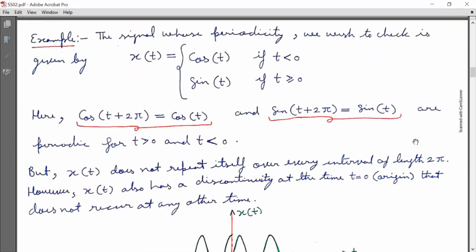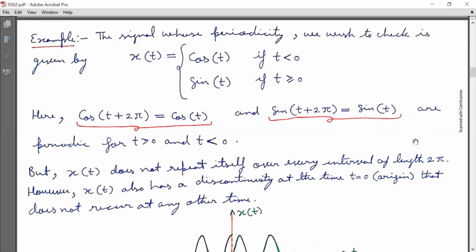Now we will discuss one example. A signal whose periodicity we wish to check is given by x(t) equal to cos t if t less than 0 and sin t if t greater than or equal to 0. Here cos(t plus 2 pi) is equal to cos t and sin(t plus 2 pi) is equal to sin t, which are periodic for t greater than 0 and t less than 0. But x(t) as a whole does not repeat itself over every interval of length 2 pi.